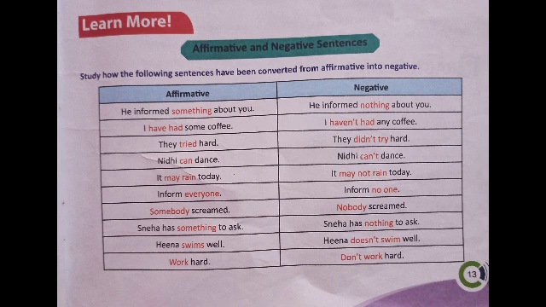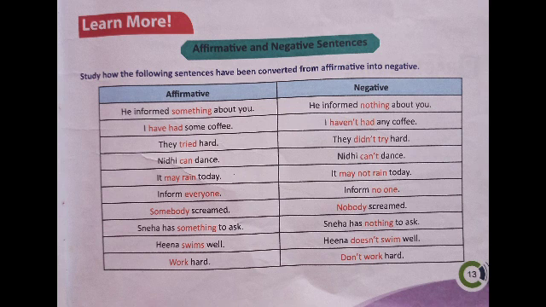Look at that. They did not try hard. Here, did not, did plus not, shows negative meaning. Then along with the did, we should use the first form of the verb: try. They did not try hard. If in the sentence there is did, we don't want to use the second form of the verb again. That's why here, try. They did not try. See children, they did not tried, that is a wrong thing. They did not try hard.